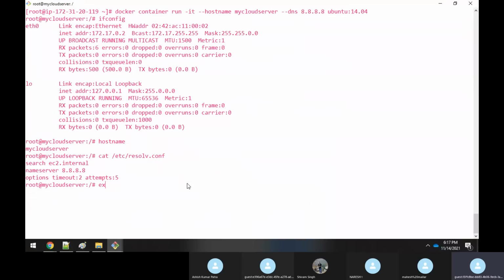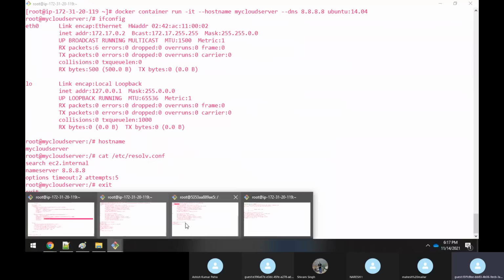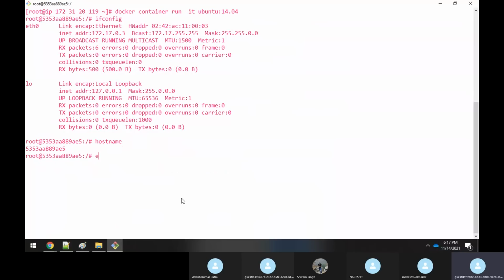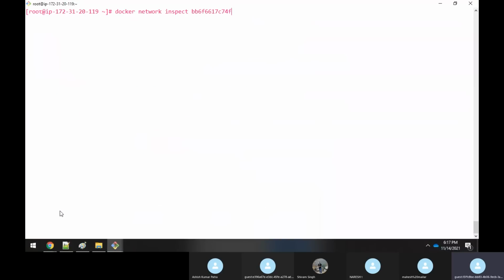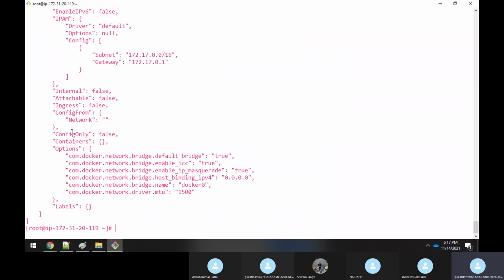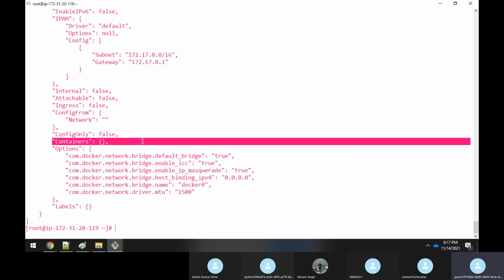Okay, fine. This is all fine, sir. Let me even kill the other container also, which is running. Fine. Now I don't have any container, correct? Docker container ls. I don't have any container running. If I execute the Docker inspect also on the default, there are no containers running, right? So that's why it is blank now.